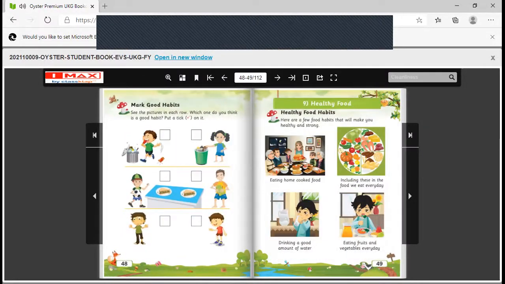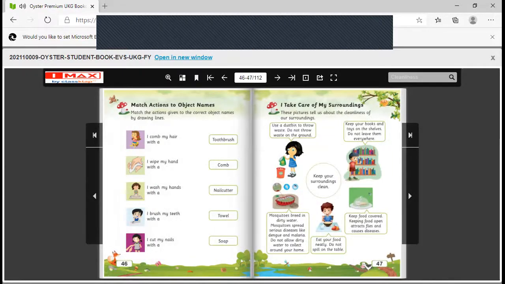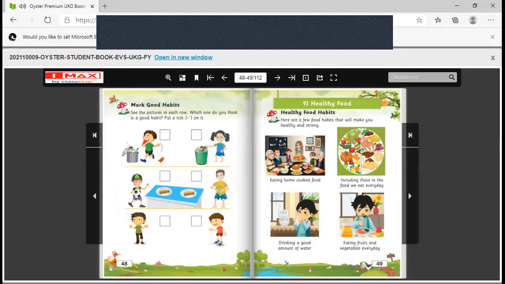On page number 48 here you have to mark good habits. Here some pictures are given. You need to find the correct one and put a tick here. So your homework today is page number 46 as well as page number 48. Now I'll stop sharing.